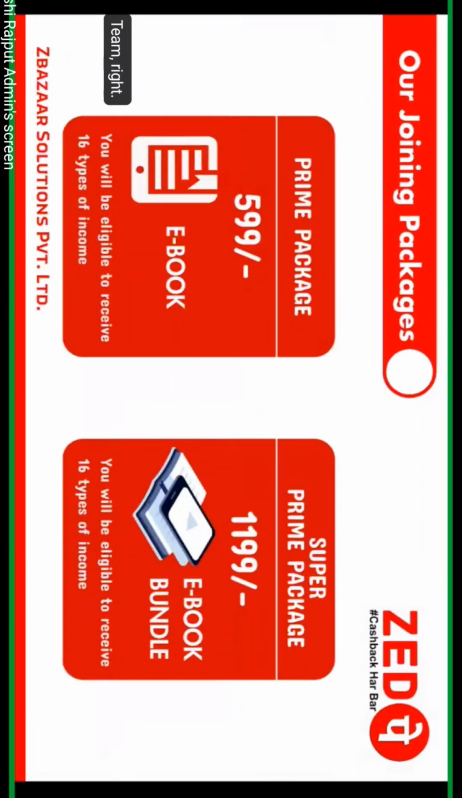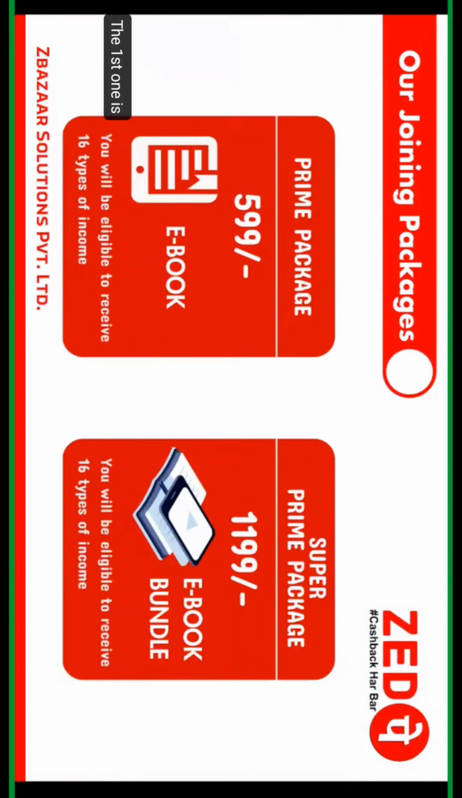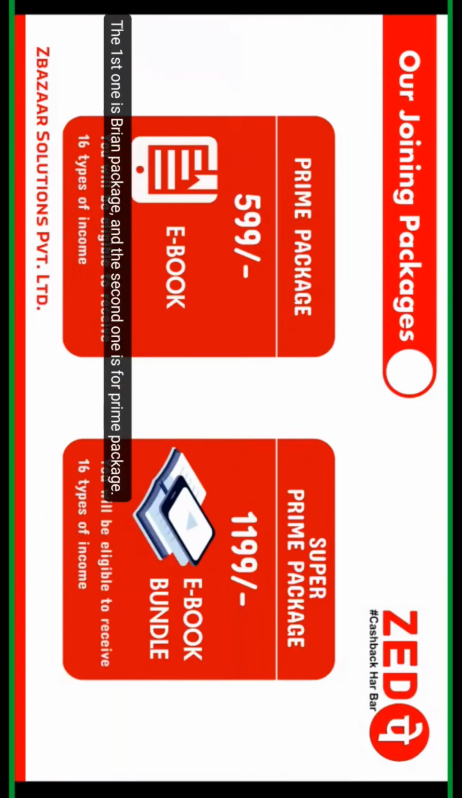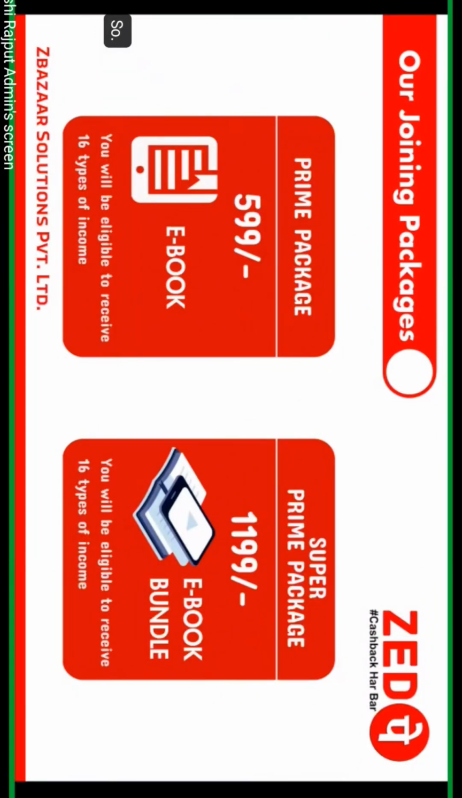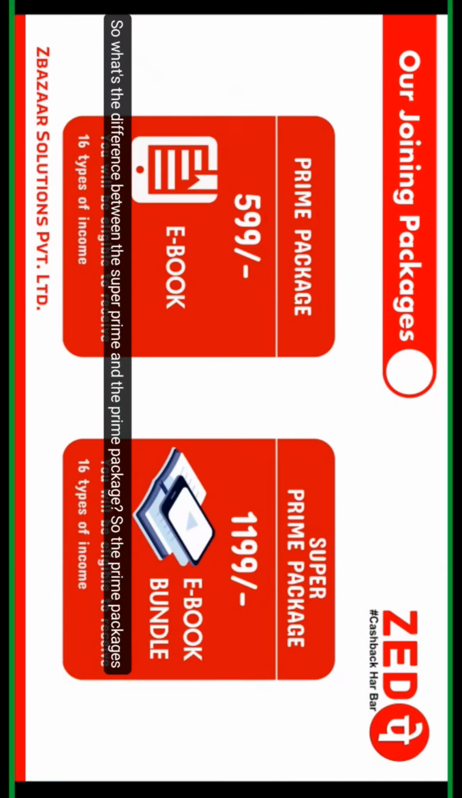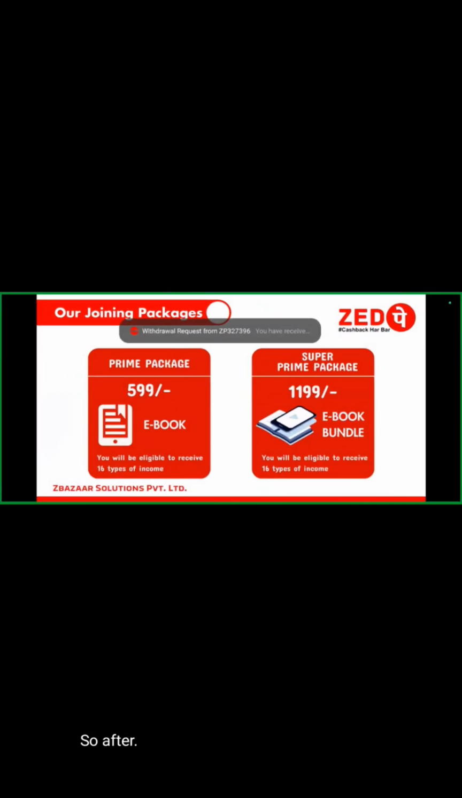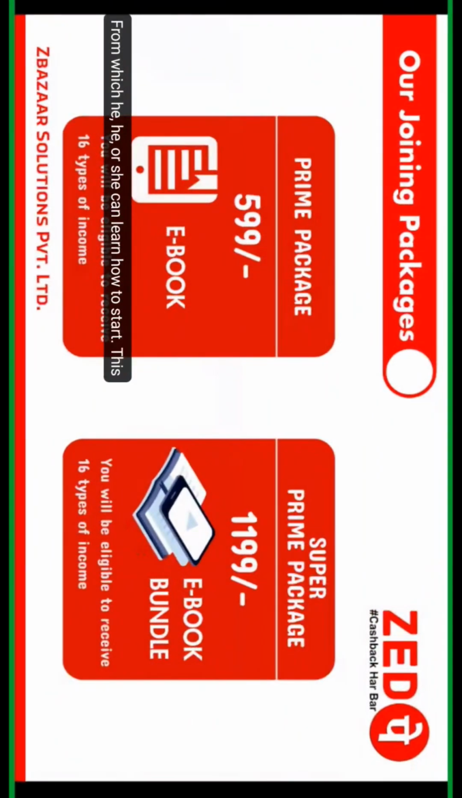So joining packages. After listening to the free user services, the joining package is also there. If a person wants to join ZPay, the first one is the prime package and the second one is the super prime package, right? So what's the difference between the super prime and the prime package? The prime package is 599 rupees and the super prime is 1199 rupees. After purchasing the package of 599, a person receives the ebook from which he or she can learn how to start this business.